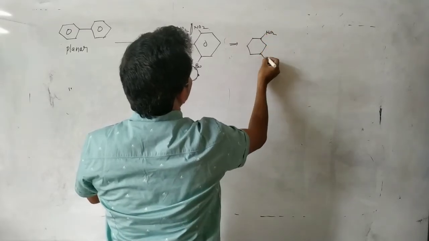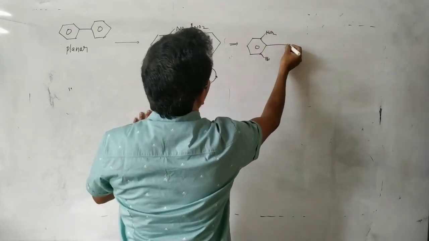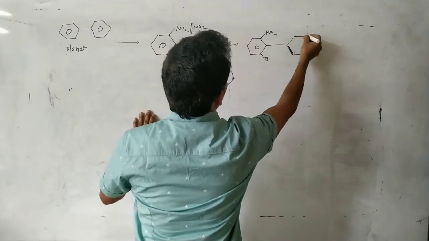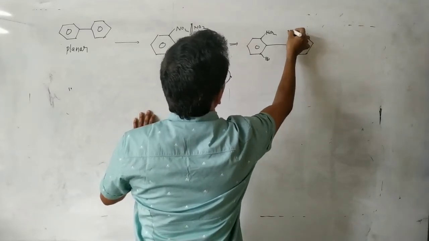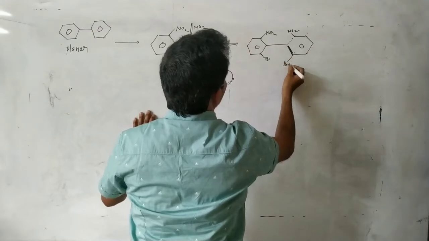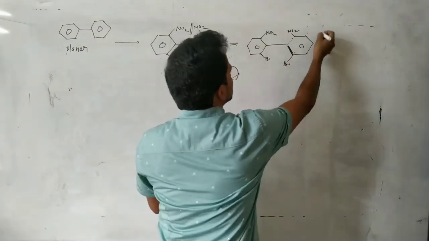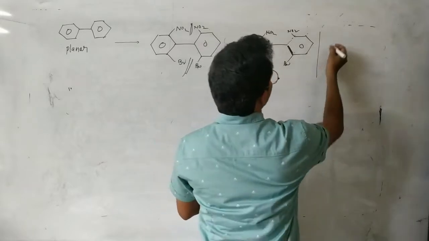This one has NO2, this one has bromine. These two rings are perpendicular. Here NO2, here bromine. That's it. Now it is non-superimposable on its mirror image.